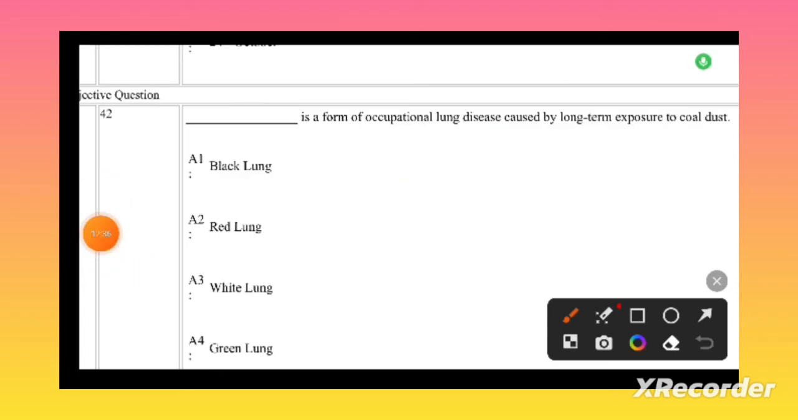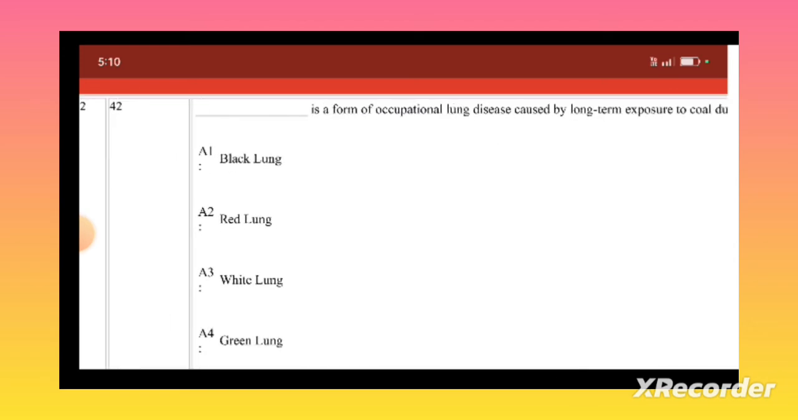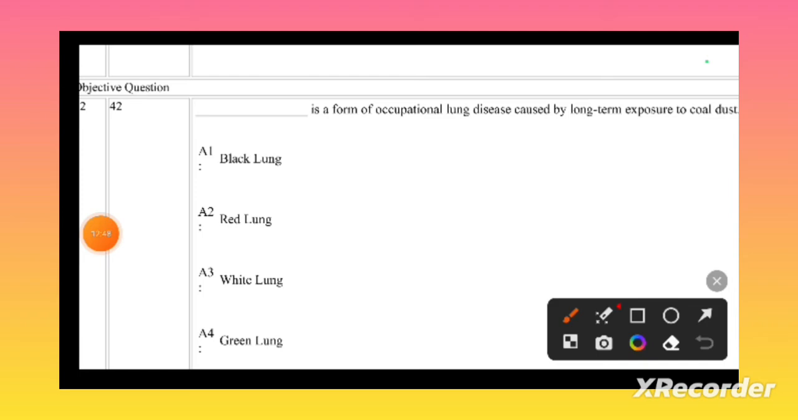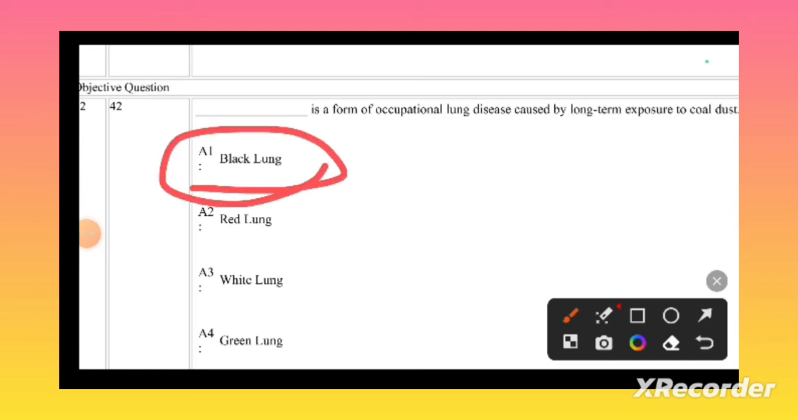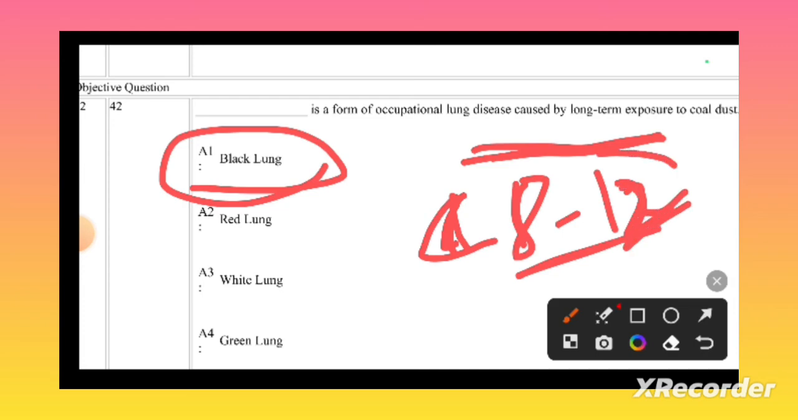Dash is a form of occupational lung disease caused by the long term exposure of coal dust. With the coal dust, there will be occurrence of black lung disease. Black lung disease is caused by the coal dust exposure. That is also long term exposure. Day by day, daily working, they will work nearly 8 to 12 hours. All the people who work in the coal mines, those laborers are almost all affected by the black lung disease. When we see their lungs, they will be totally black in color because of this dust entering into the lungs. Let's go to the next question.